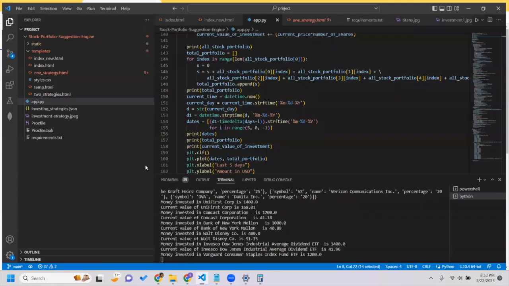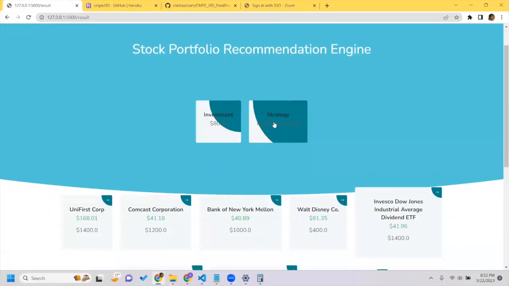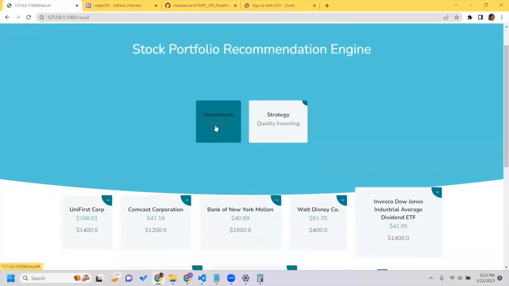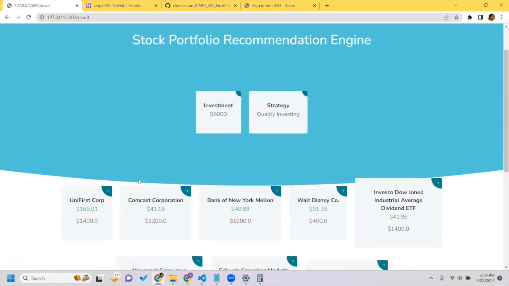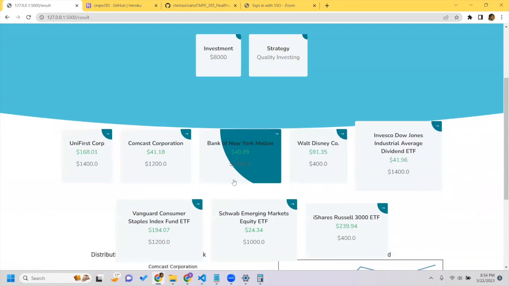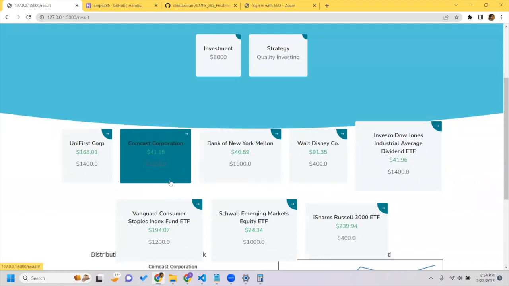So, based on the given amount, investment is 8,000 and for the given strategy. These are the portfolios that is being suggested by our finance application. So this is our demo for our application.